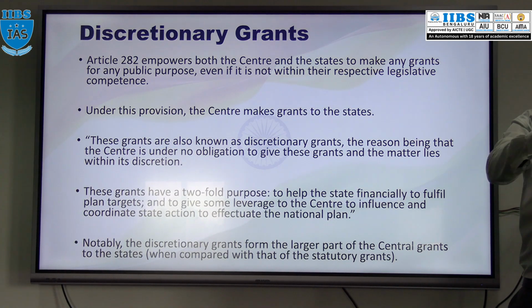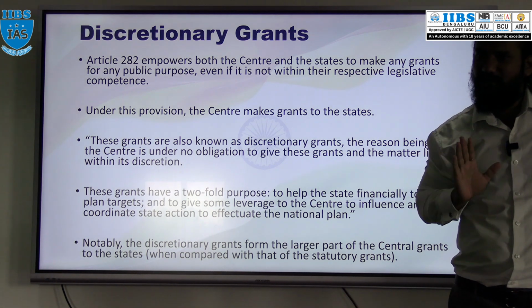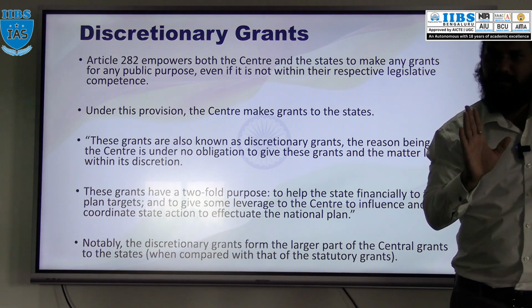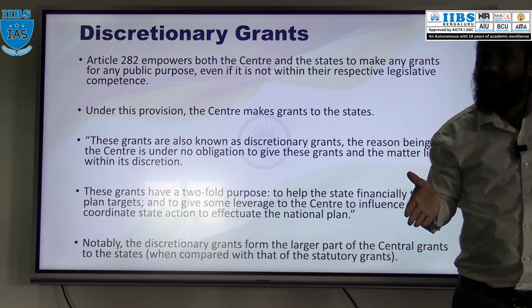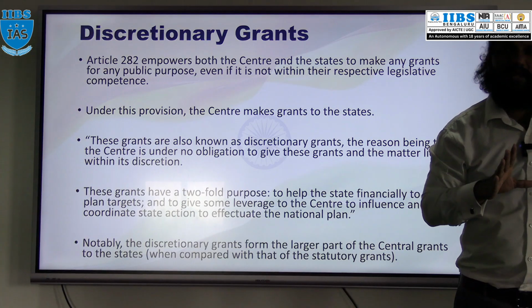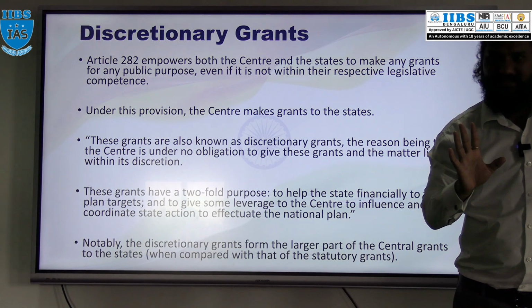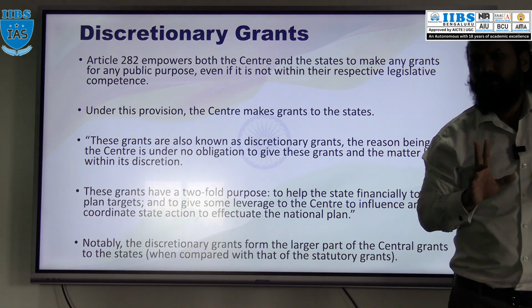Are you understanding? In this grant, the central government is giving the grant to the state government so that the state government's plan can be successfully implemented in financial matters. That is the first thing. Second, the state should also help the central government to implement the national plans, but not in terms of finance. So these are the two purposes.